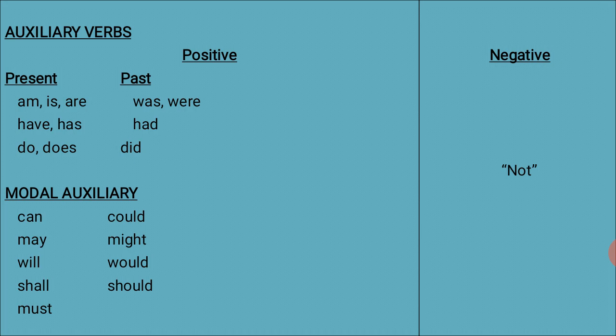Before that, as a warm-up session, we have to be clear about auxiliary verbs. If we know the auxiliary verbs, then we can frame WH questions, because auxiliary verbs help to frame a type of question, that is yes or no questions.